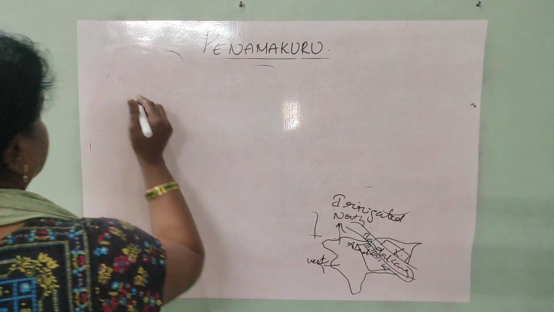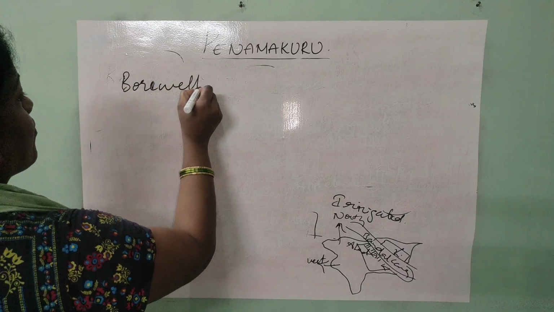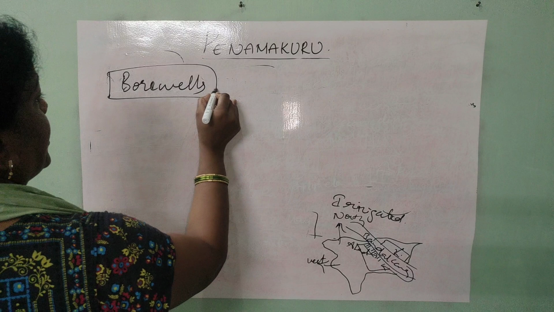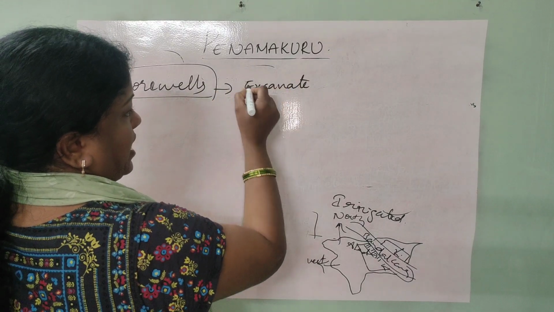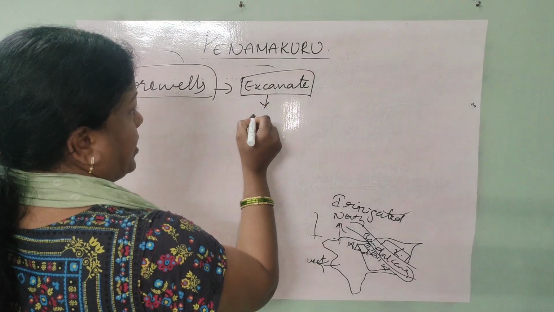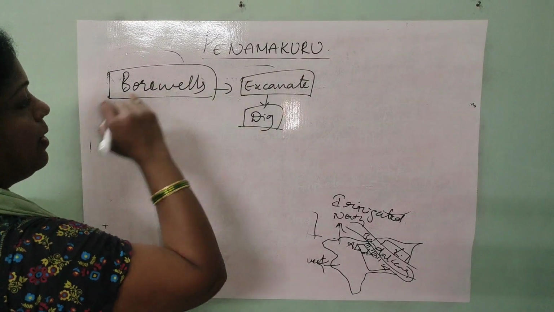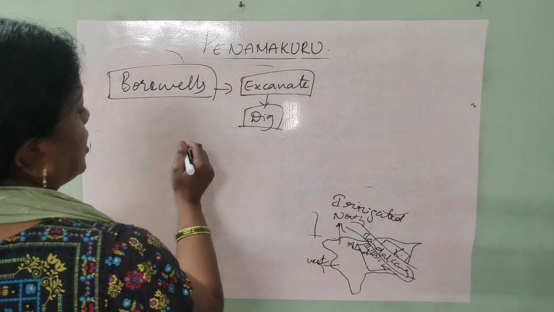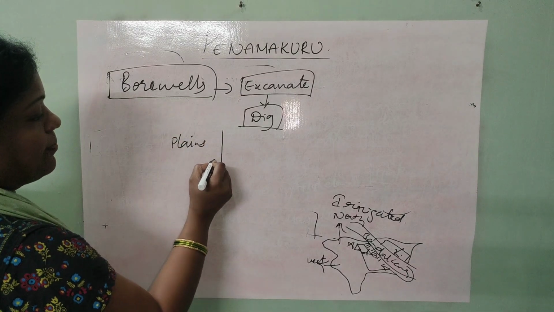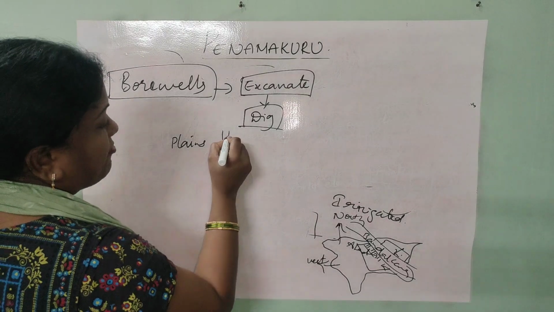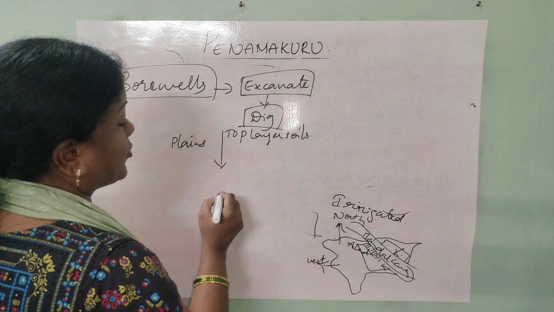So what is the next option they have considered, children? Borewells. So they thought of digging, or another term you can use, excavate. So they preferred the digging of borewells. In places like Penamakuru, the plains, they thought of digging the borewells right from the top layer of the soil among the plains of Penamakuru.